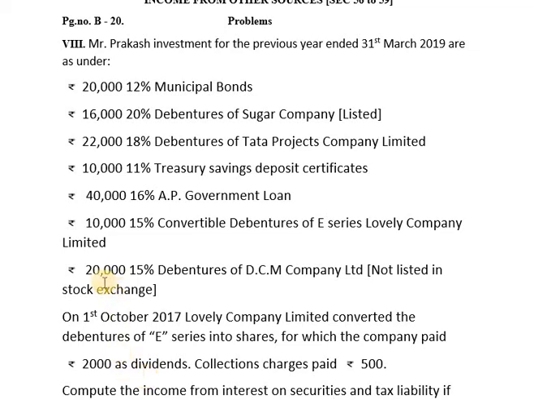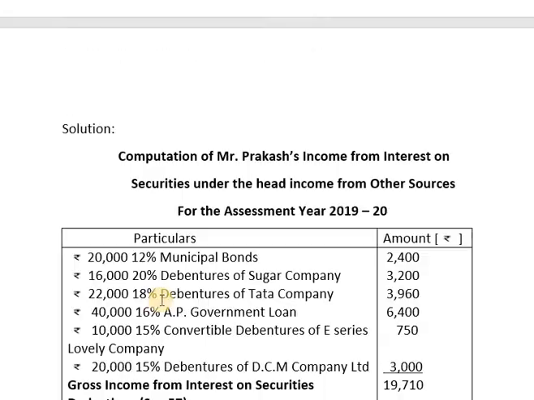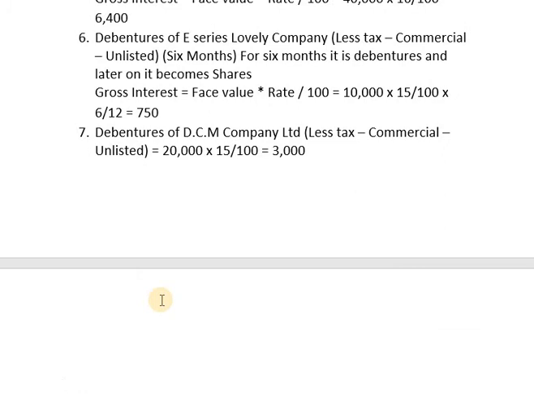Next, his investment is rupees 20,000, 15% debentures of DCM Company Limited not listed in stock exchange. That means these are unlisted securities. The last working note for the debentures of DCM Company Limited, unlisted, is